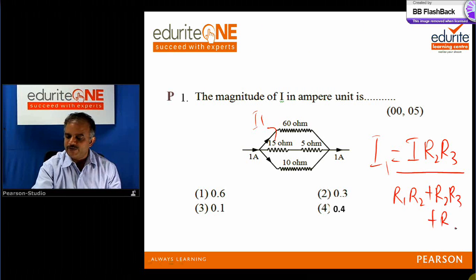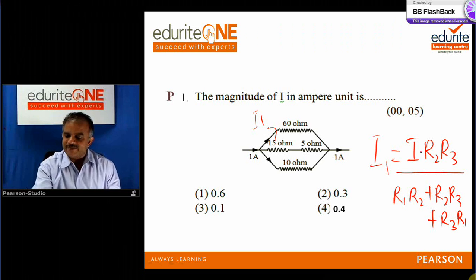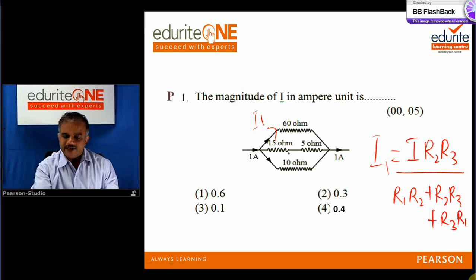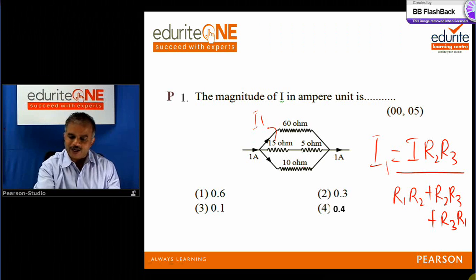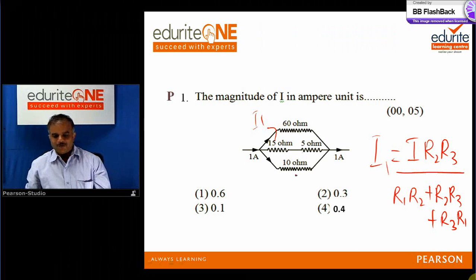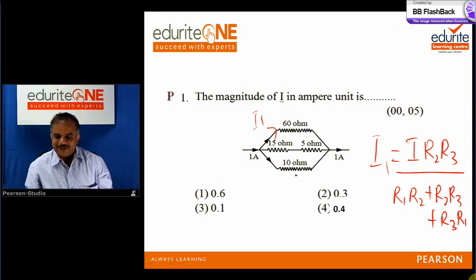This is a formula which we can also derive for 3 resistors using the 2 resistor formula. That is, current I1 in any branch is equal to main current into the product of the other 2 resistances, divided by R1R2 plus R2R3 plus R3R1. Now, this is how we can do the problem in the formal way.